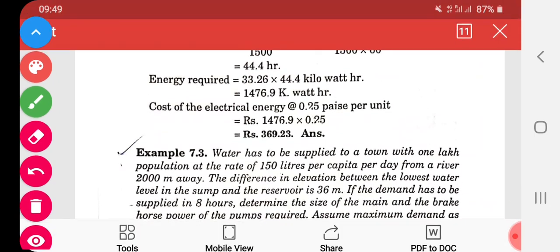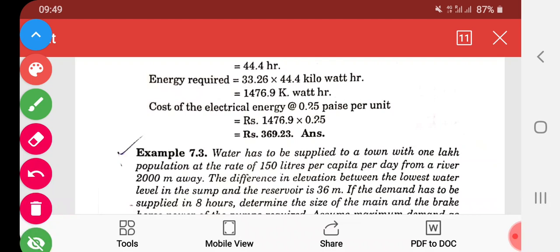So energy required is 33.26 into 44.5 kilowatt hours. A simple formula is used to calculate the energy required. It comes to 1476.9 kilowatt hours. This is the energy required.